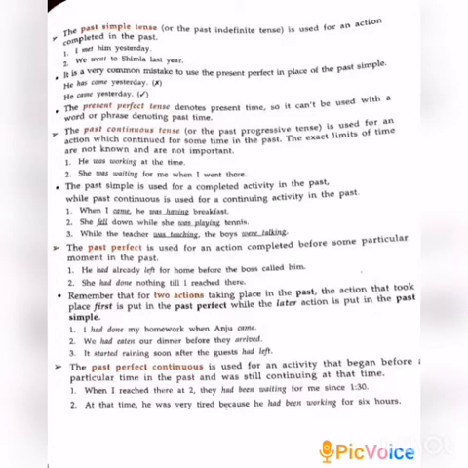The past perfect is used for an action completed before some particular moment in the past. The first one: he had already left for home before the boss called him. She had done nothing till I reached there. Remember, for two actions taking place in the past, the action that took place first is put in the past perfect. The later action is the past simple. So you know the difference. If there is one verb form, we can easily identify. If there are two past forms in one sentence, the first one is considered the past perfect, and the second one is of course the simple past.